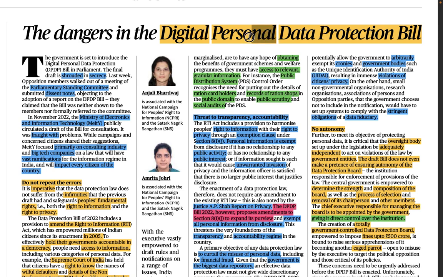So whatever you are doing on the internet, that particular data gets assimilated, gathered somewhere, right? Once that data related to you is gathered, just to protect it so that it is not exposed to any misuse, protection of that data will be required. So for that this particular bill is coming, right? Now you can understand that this bill is going to be talking about something like this, right? In a very simple sense, I have tried to make you understand this.